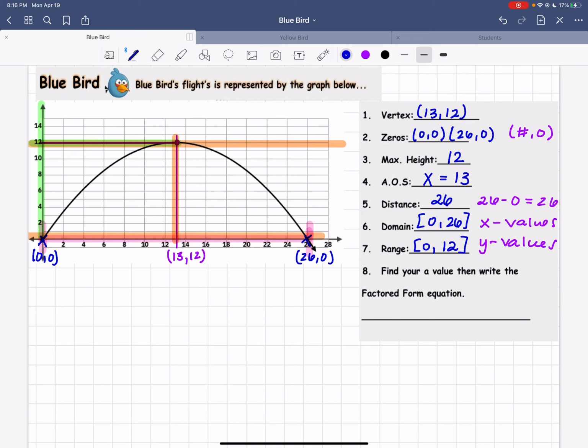Alrighty. The last thing that we need to do is find the a value, then write the factored form equation. So this is where you do have to do a little bit of math.